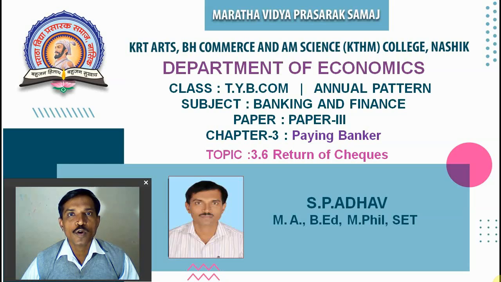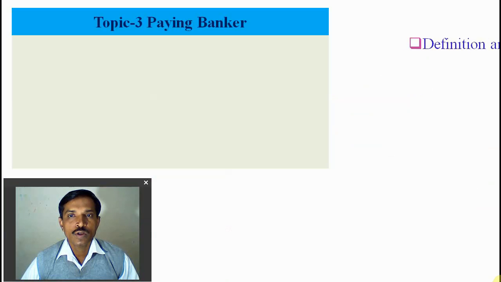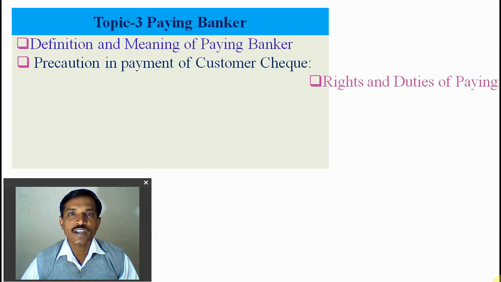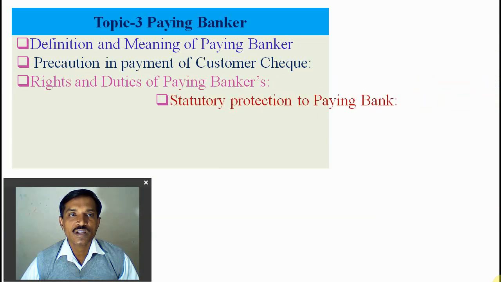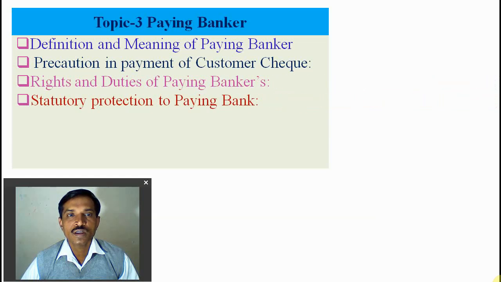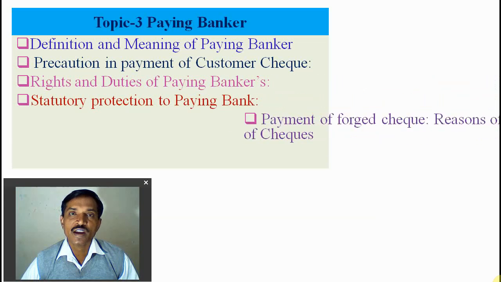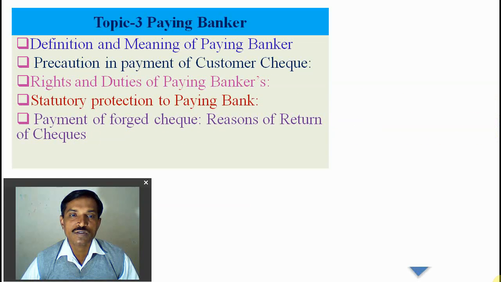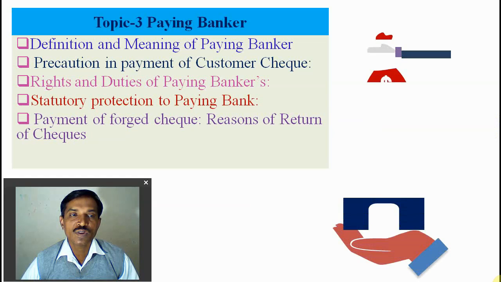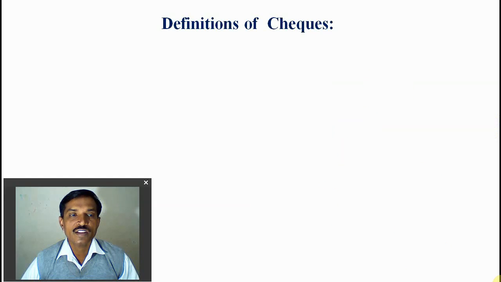This is the last point of topic number 3, the results of return of the check. In the previous lecture, we discussed the fraud check and the negligence of the paying banker. In the previous lecture we also discussed the definition and meaning of paying banker, precaution of payment of customer check, rights and duties of paying banker, and statutory protection. In this lecture we are looking at the payment of fraud check and reasons for return of the check.